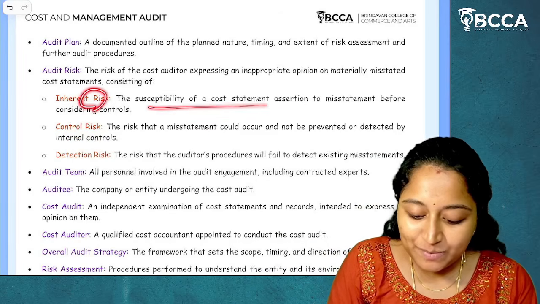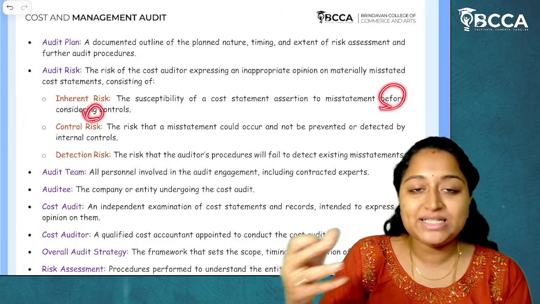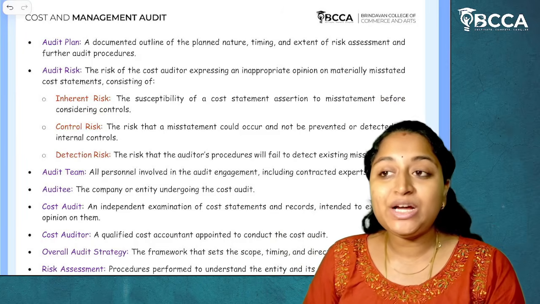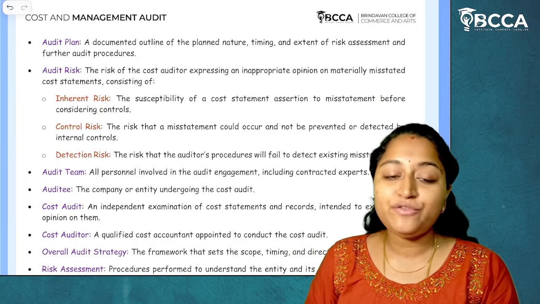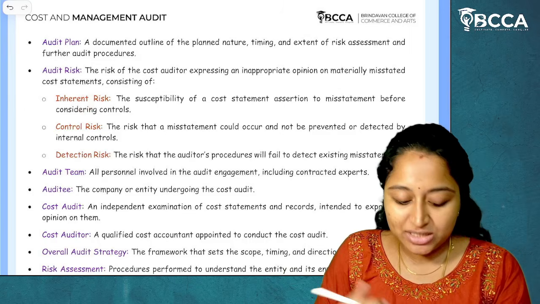Inherent risk is the susceptibility of cost statements assertion to misstatement before considering controls. Without considering and without understanding the internal controls, if you are expressing an opinion on cost statements, then it is called inherent risk.